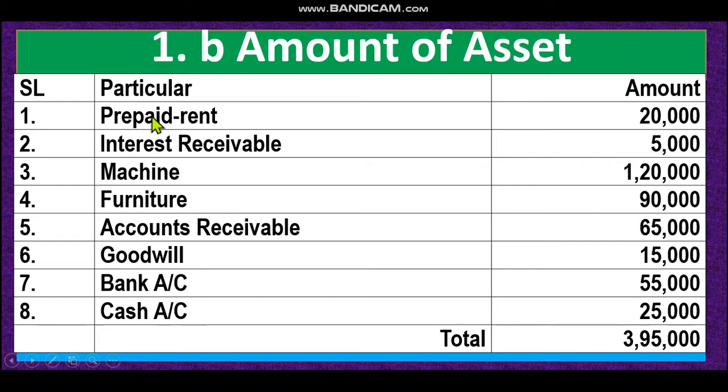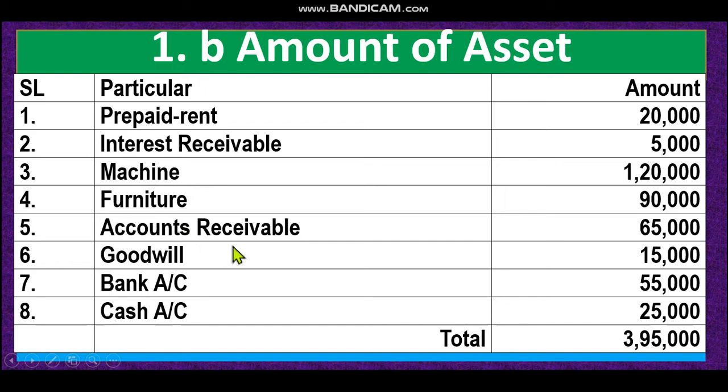Again I am telling about prepaid rent. At first I will tell the definition. The things that give you service for more than a year, that means more than an accounting year, are our asset. So here prepaid rent is our asset. Interest receivable is also our asset. Machine is also our asset. Interest receivable, next year you will receive the money. Machine will give you service for a long time, that's why it is a fixed asset. Furniture is also a fixed asset.